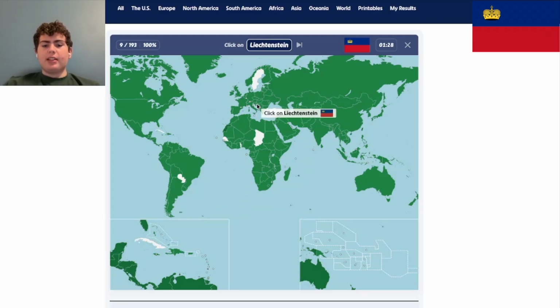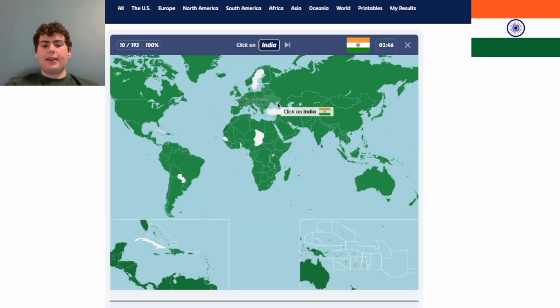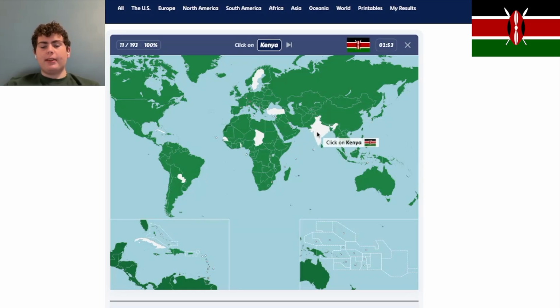Liechtenstein. This is a microstate in Europe. And fun fact, when they went to help the Swiss in a war, or maybe not the Swiss, but they went to help an army in a war, and then when they came back to Liechtenstein, they actually got another person. Yeah. And then India, this is a big one. Everyone should know where India is. It is right here, and it is the second, I believe, most populous country on Earth.